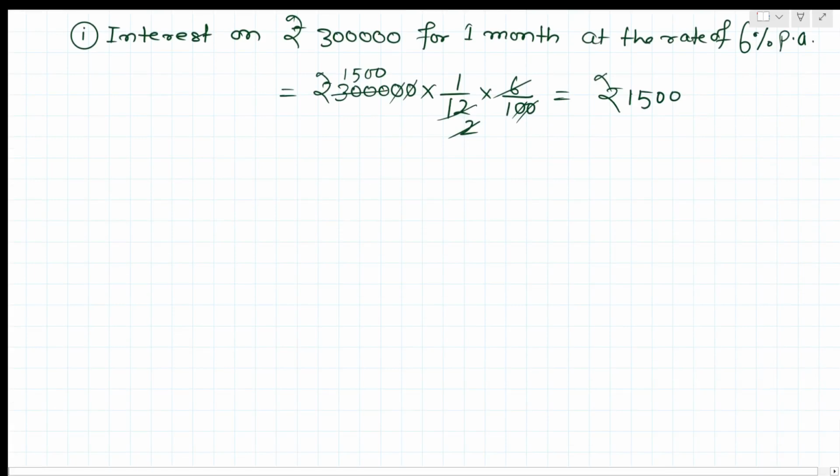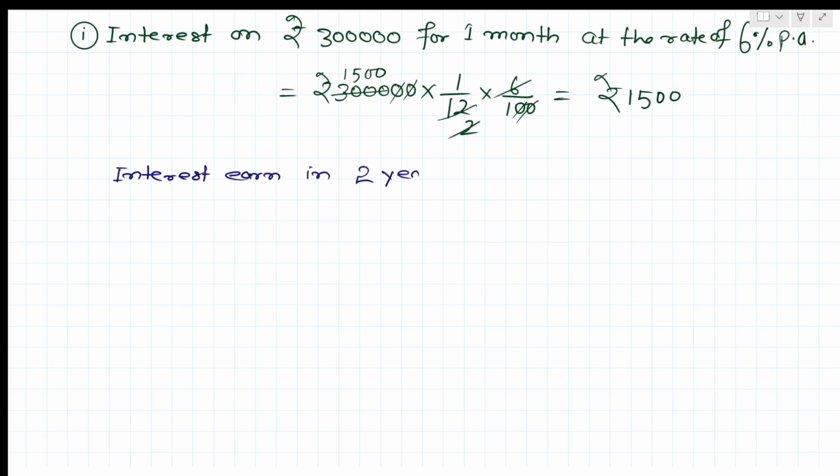So interest earned in 2 years equals how much? 1500. Sorry, this will be rupees 1500.